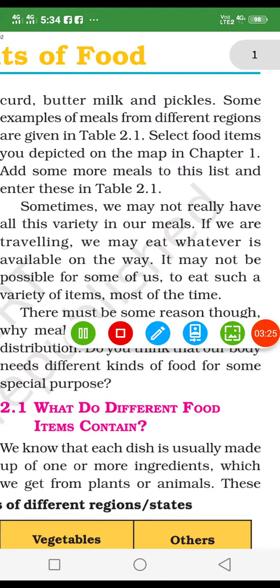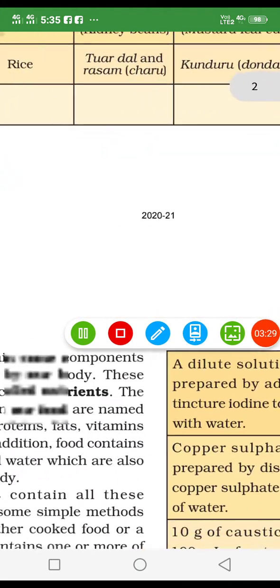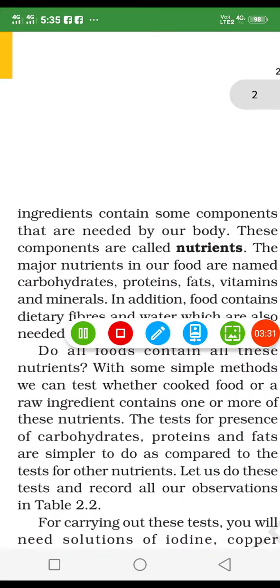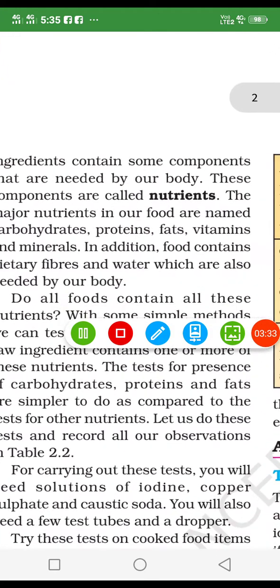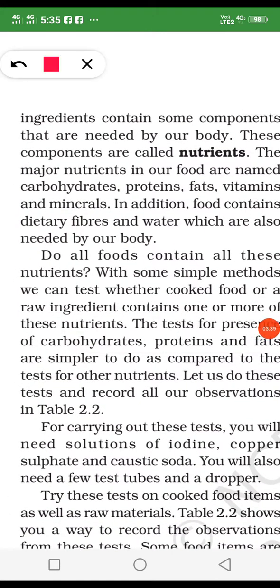So many varieties have different components. I told you about carbohydrate, protein and so on. Okay, and the ingredients contain some components that are needed by our body; these components are the nutrients. We take varieties of food in our one-time meal, and they contain so many ingredients, and all ingredients have nutrients, and these components are called nutrients.